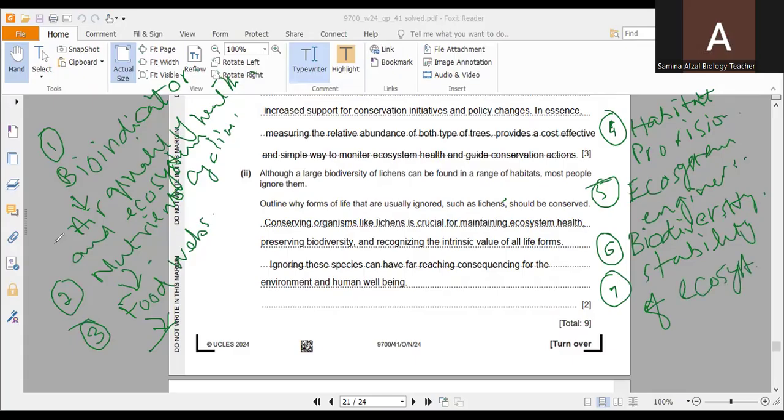So these are the different points for which conservation of these organisms is crucial. Conserving organisms like lichens is crucial for maintaining ecosystem health, preserving biodiversity, and recognizing the intrinsic value of all life forms. Ignoring these species can have far-reaching consequences for the environment and human well-being. So there should not be ignorance or negligence about these species or about lichens. So this is all about question number 9.